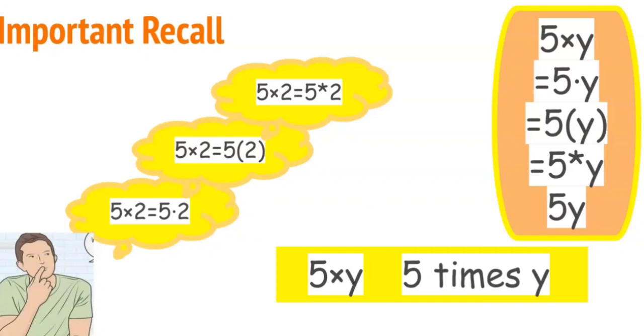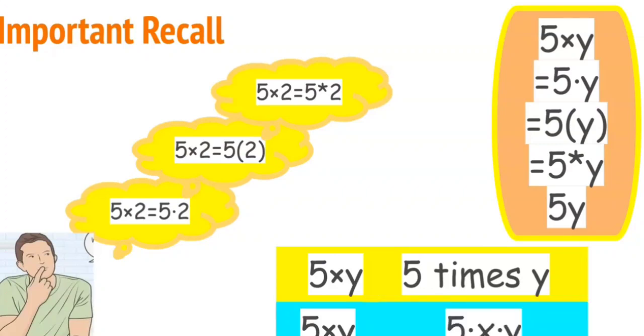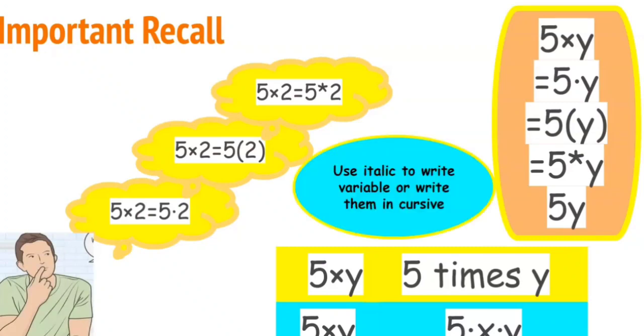If we look at 5 times y, however, with the multiplication sign between them, like in this example, yes, we know it reads 5 times y, but our times sign seems to resemble our variable x. So it could be the same thing as 5 times x times y. For this purpose, we are going to need to be careful when we're writing our letters or our variables in comparison to our operators. So we usually use italics to write our variables, or if we are writing them in our books, we'll write them in cursive.